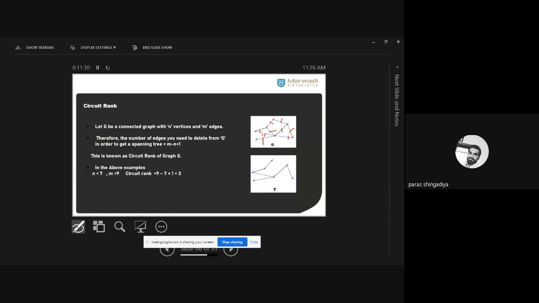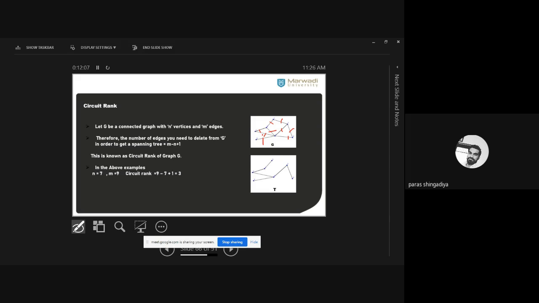Delete a fourth edge from this graph, then the graph will become disconnected. Suppose you delete this one from here, then A will be disconnected from the rest of the part, then it is not a tree. Clear? So you delete only 3 edges, only the circuit rank answer, to make this graph a tree. Clear? We cannot consider our own answer in place of that. That is a fixed quantity for any graph, and you will delete this number of edges to make the graph a tree. Is the formula of circuit rank clear?